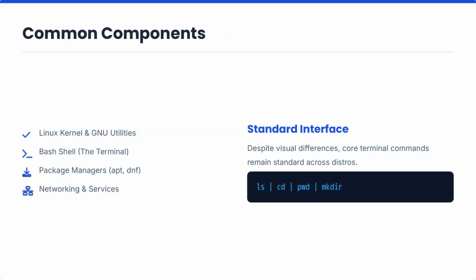Even though Linux distributions may look different visually, they share many common components. Most Linux systems use the same Linux kernel, bash shell, networking tools, and core terminal commands. This consistency makes Linux skills transferable across many distributions.